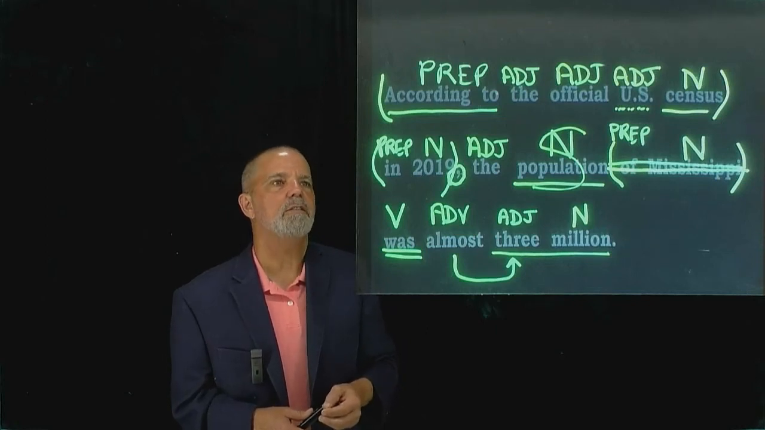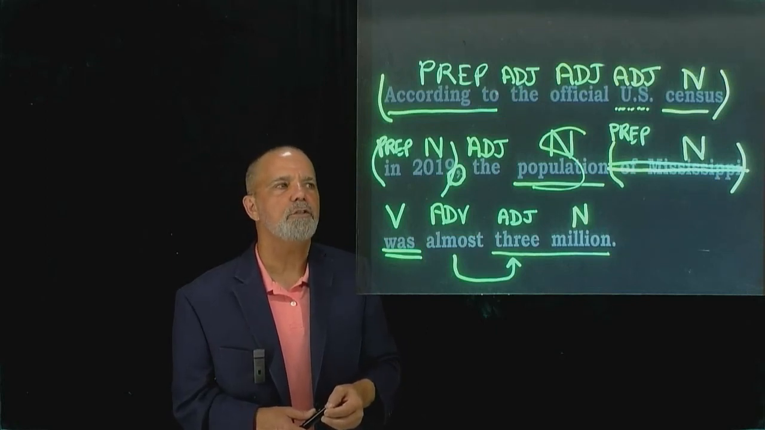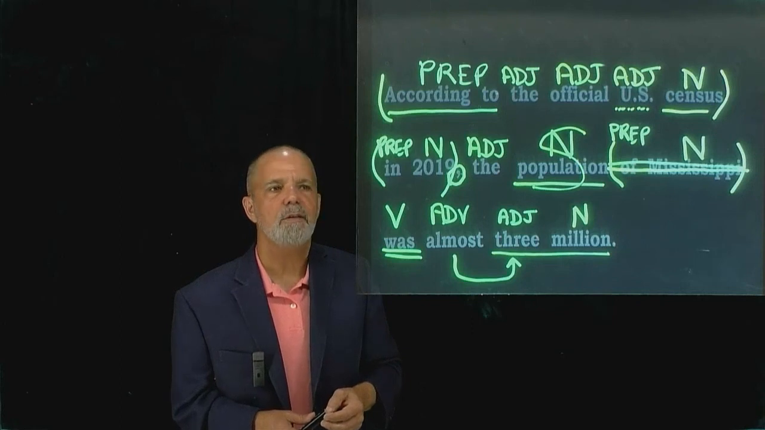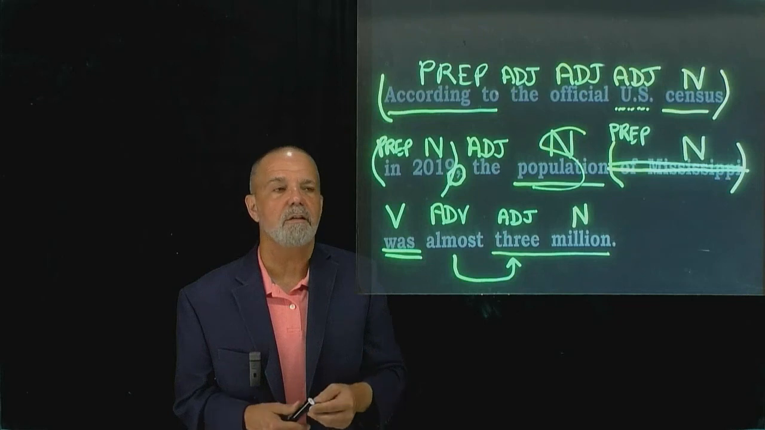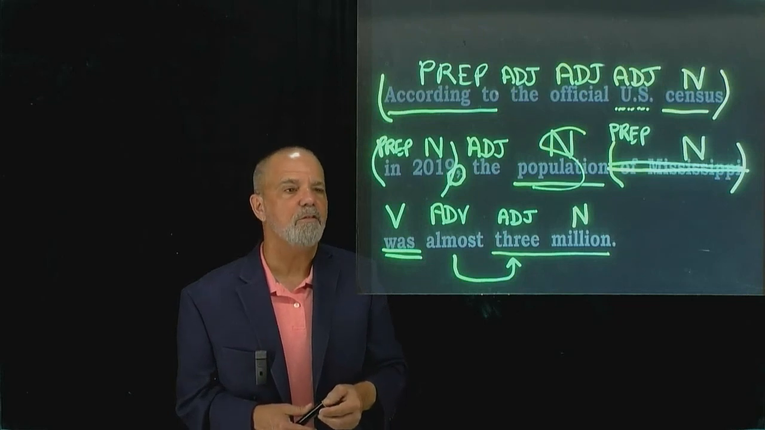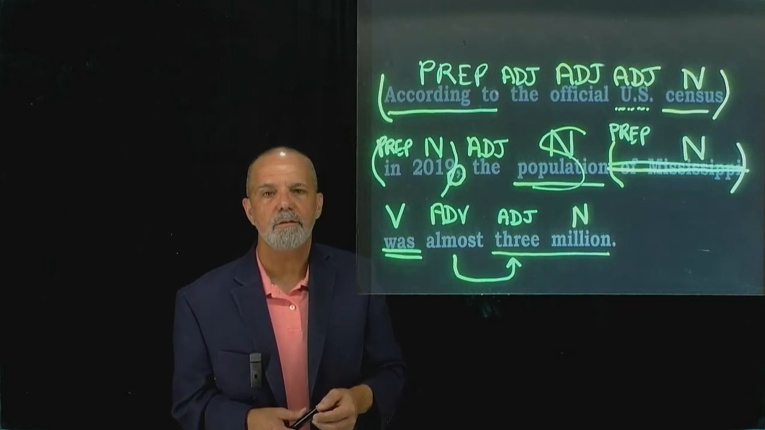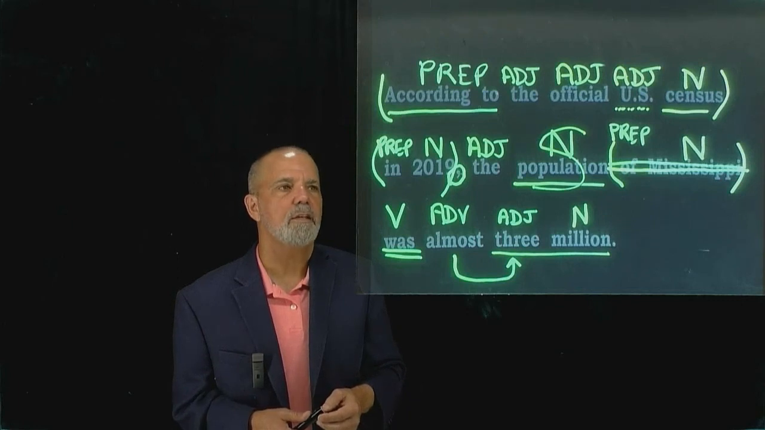And so here is our sentence now. According to the official U.S. Census in 2019, comma, because the subject hasn't started the sentence here, the population of Mississippi was almost 3 million. And those are the parts of speech for this sentence.